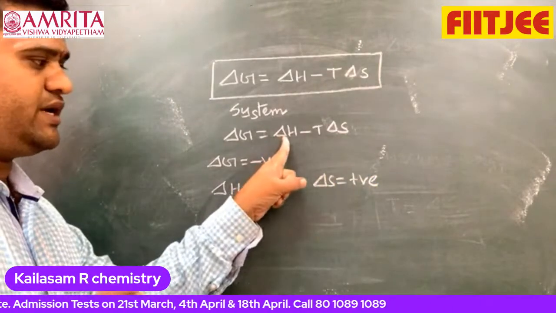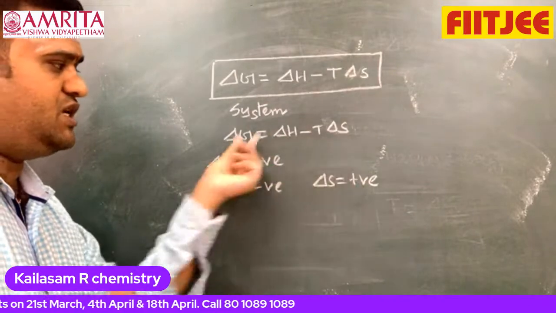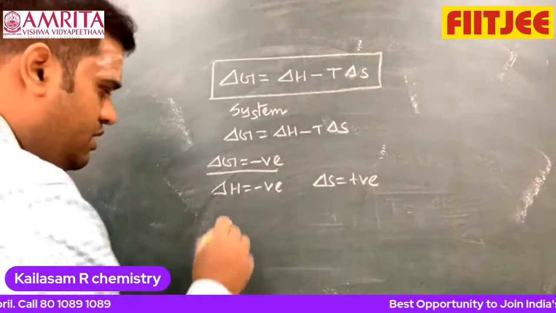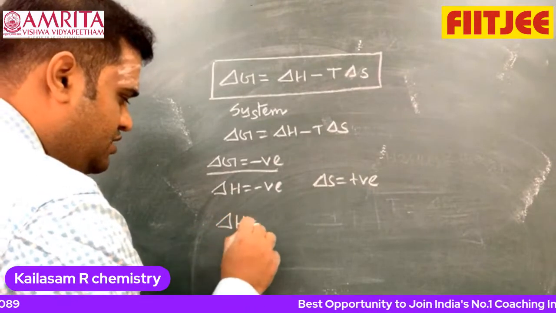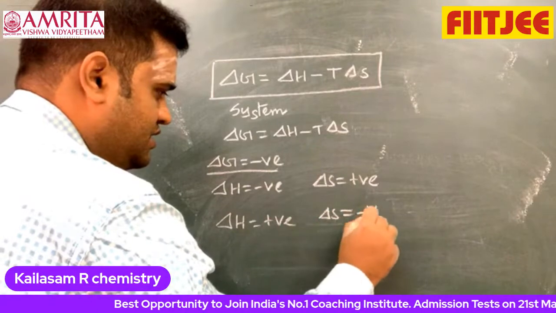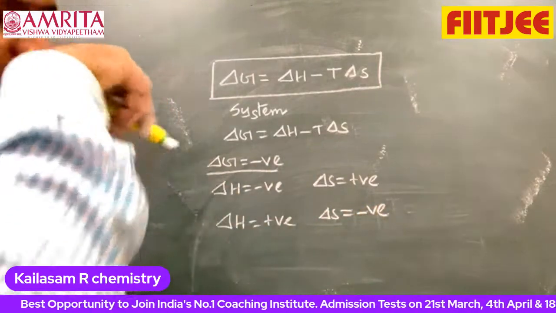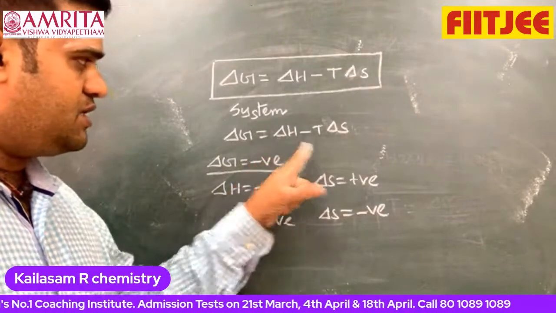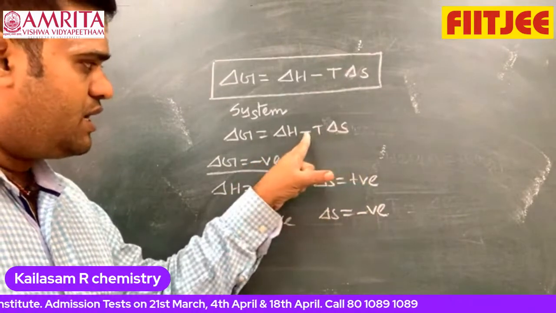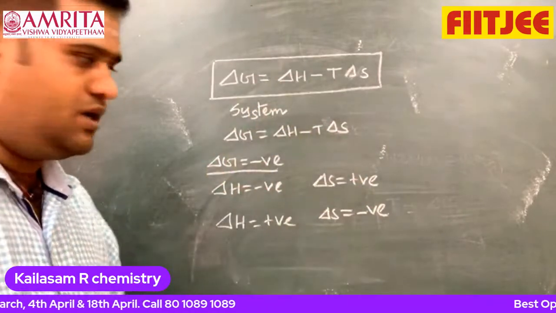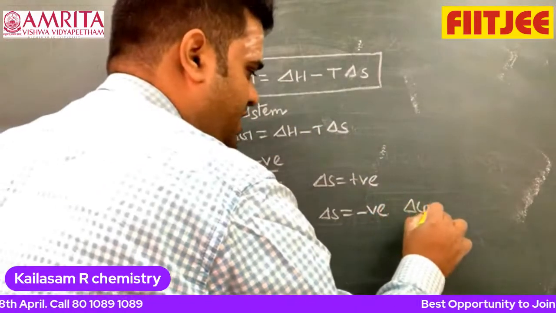When delta H is negative and delta S is positive, delta G becomes negative by default. Suppose delta H is positive and delta S is negative, what will happen? It is always non-spontaneous. Why? Delta H is positive, delta S is negative, and negative times negative becomes positive. Therefore, the overall reaction becomes non-spontaneous.